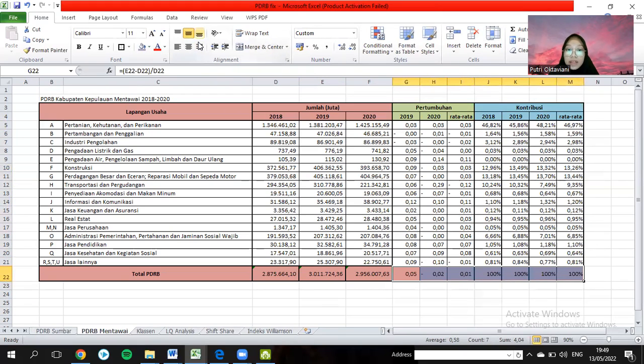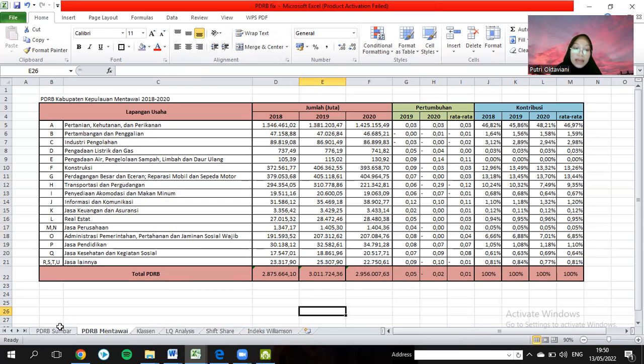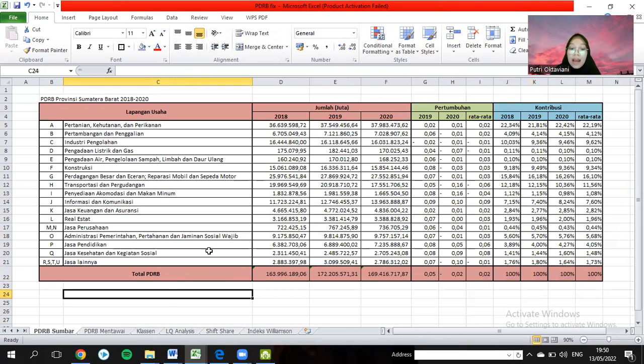After that, if we have the growth data with average growth in Mentawai, and also average contribution in Mentawai and in West Sumatra, we can go back to Klassen.